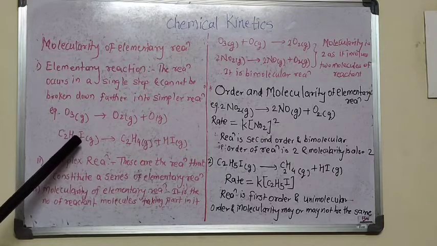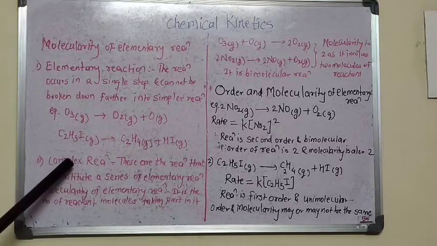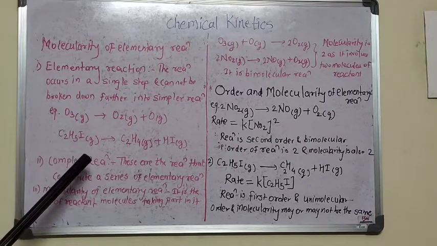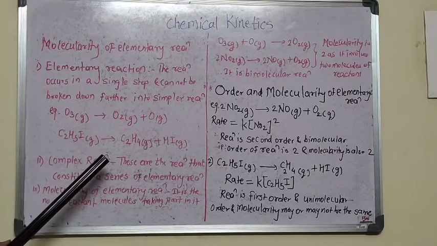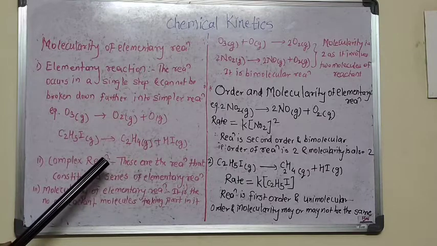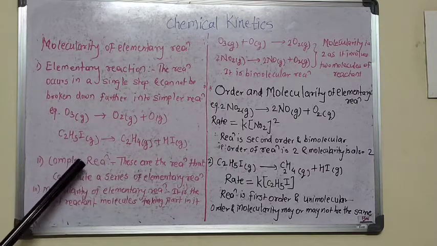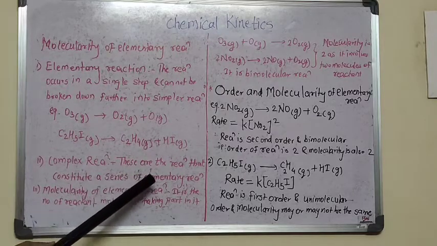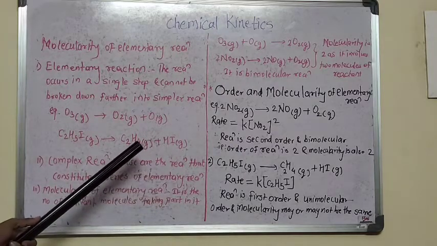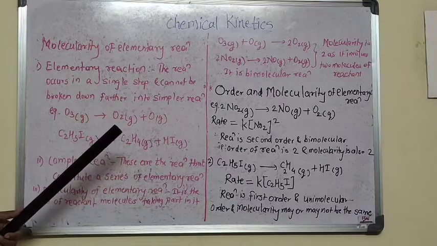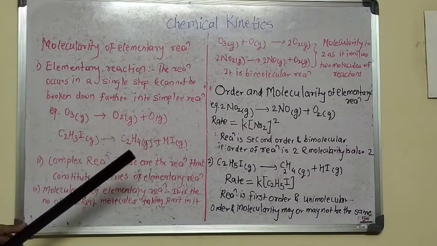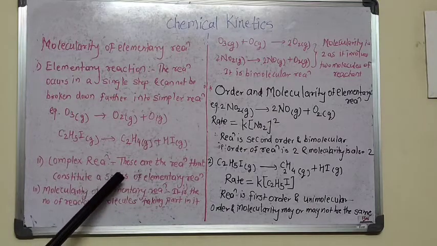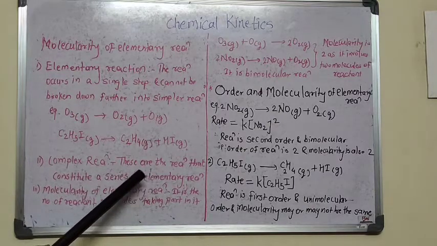Now whenever we are considering a complex reaction, most probably in organic chemistry, some of the reactions take place in 2 or 3 or 4 steps. So the complex reactions are nothing but the reactions that constitute a series of elementary reactions. So first reaction, second reaction, third reaction, fourth reaction, and then the reaction is completed. So a complex reaction is nothing but a reaction that constitutes a series of elementary reactions.